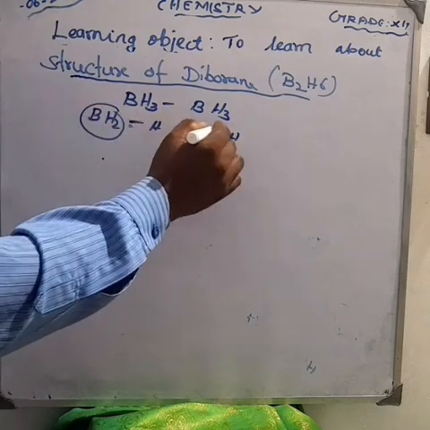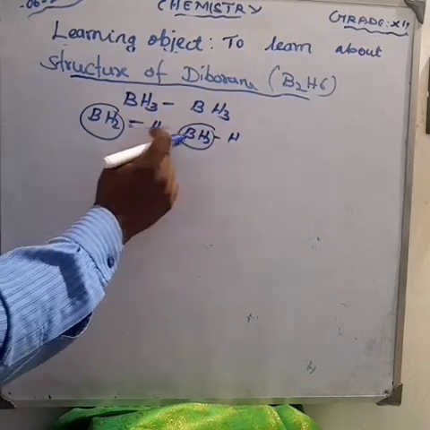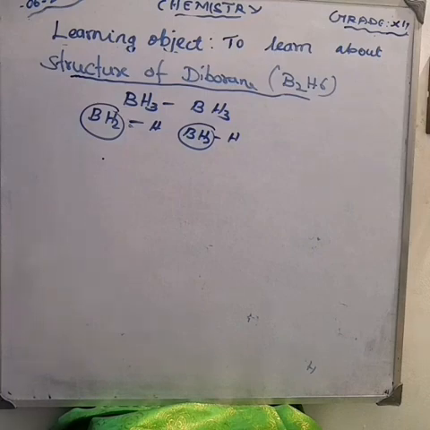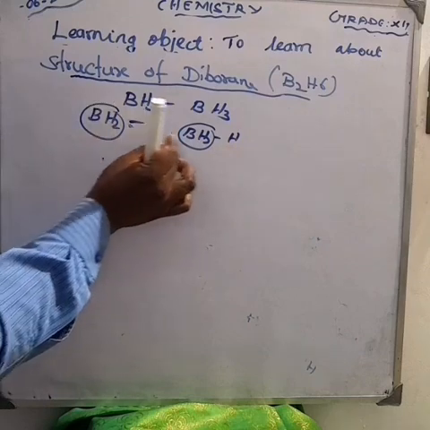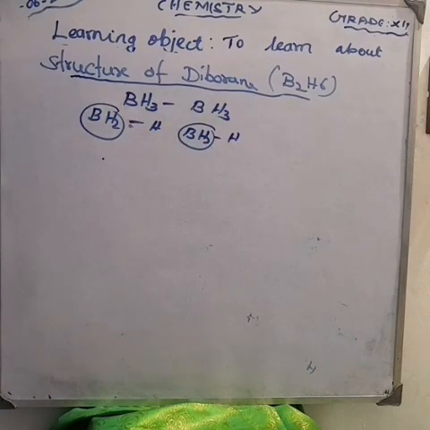These two BH2 units are linked by two bridged hydrogen atoms. When you look at the diagram, you can understand.